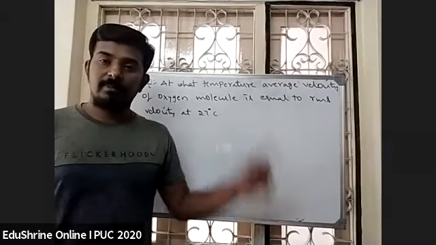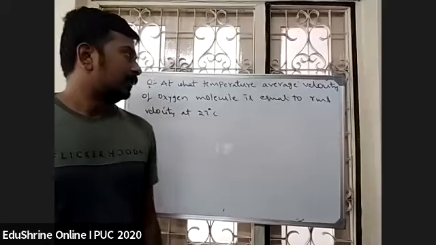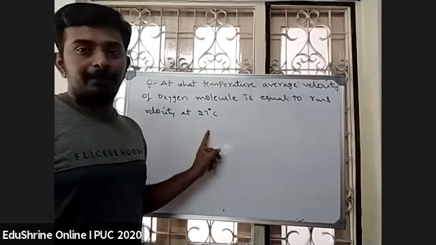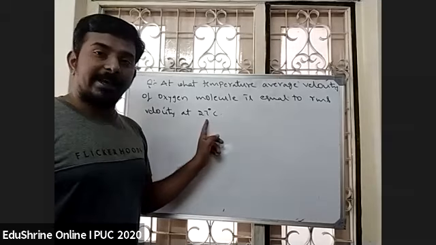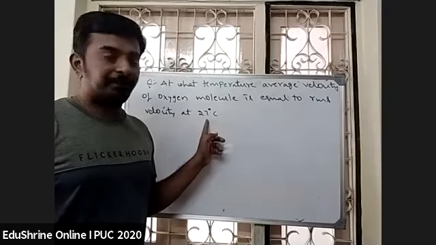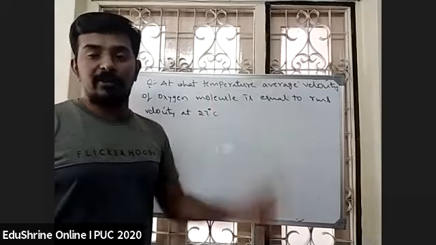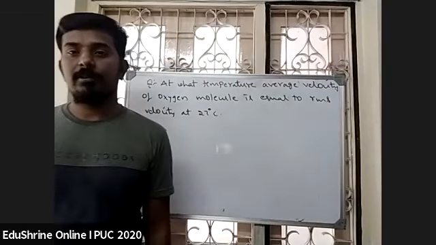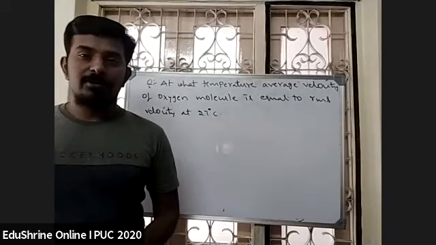Same gas. So average velocity and RMS velocity must be equal. RMS velocity is taken at a temperature of 27 degrees centigrade. What must be the temperature of average velocity for the velocities to be the same? That is the question. Solve it and give the answer.